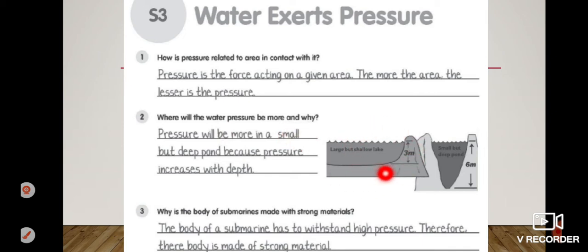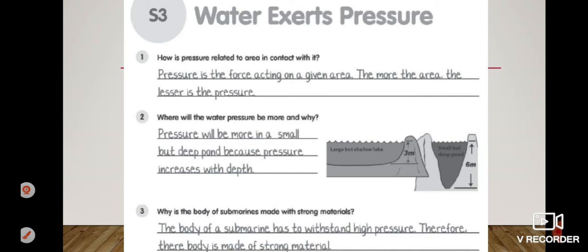Question number 2. Where will the water pressure be more and why? Look at this picture. These two are water bodies, and in the first water body it is broad enough and it is deep enough and narrow too. So what do you think? Where will the water pressure be more and why? I think here, and you can understand by the example of pressure that if the area is less, then the pressure will be more.